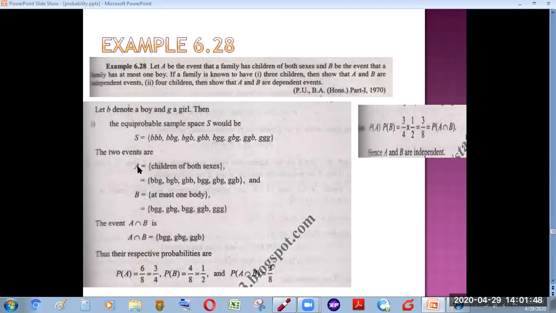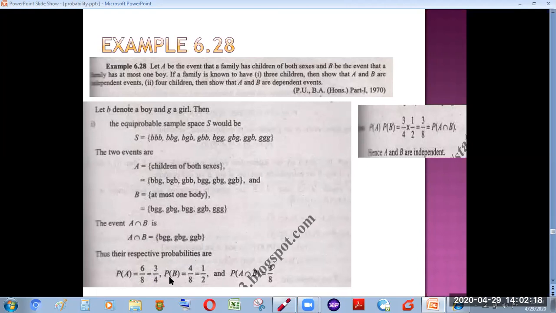Now when we take the intersection, we observe the common sample points in both. There are 3 common sample points in set A and set B. Now for finding their respective probabilities, probability of A is the number of sample points in your event, which are 6, divided by the number of sample points in your sample space, which are 8.